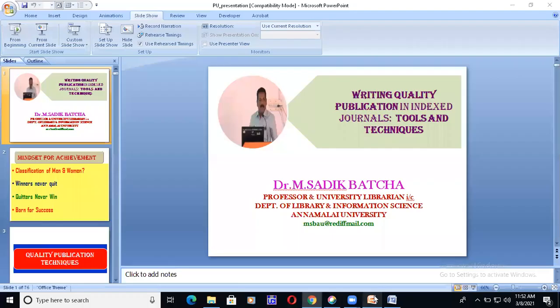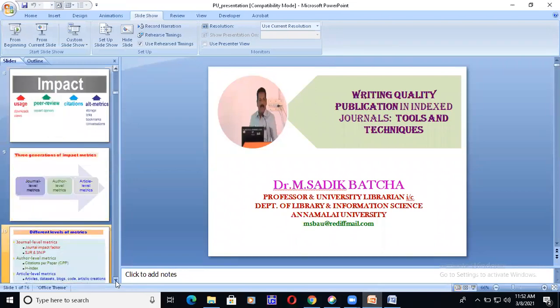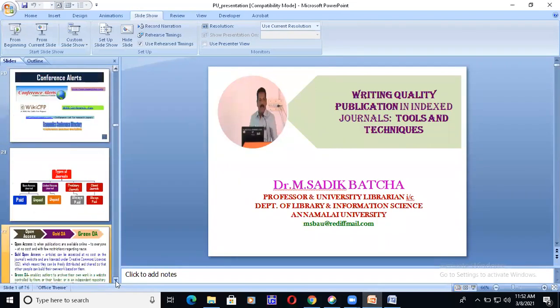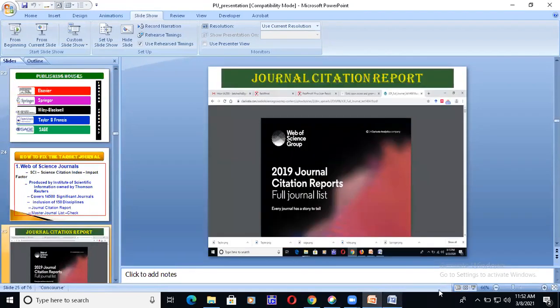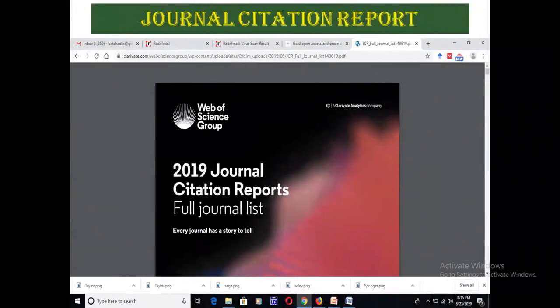Now you should type in your Google JCR 2019, just like this, JCR 2019. In Google, type JCR 2019 and click. It will take you to this page. Just type in Google JCR 2019, because 2020 is online, and it will take some time to be shown, so JCR 2019.